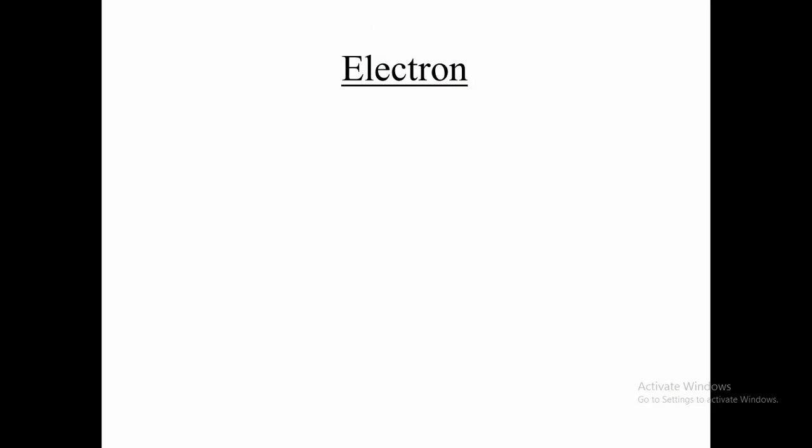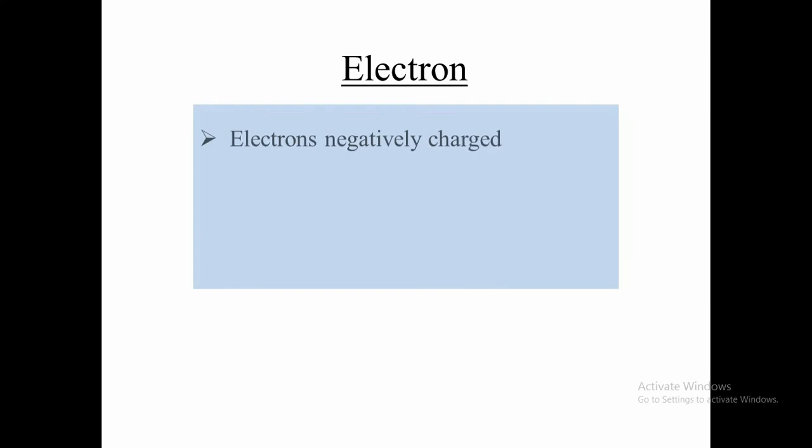We know that all material is made up of atoms, and an atom is made up of elementary particles like electrons, protons and neutrons. Electrons and protons are charged particles and the neutron is electrically neutral. But in this chapter, we concentrate on electrons. The electron was discovered by J. J. Thomson in 1897.